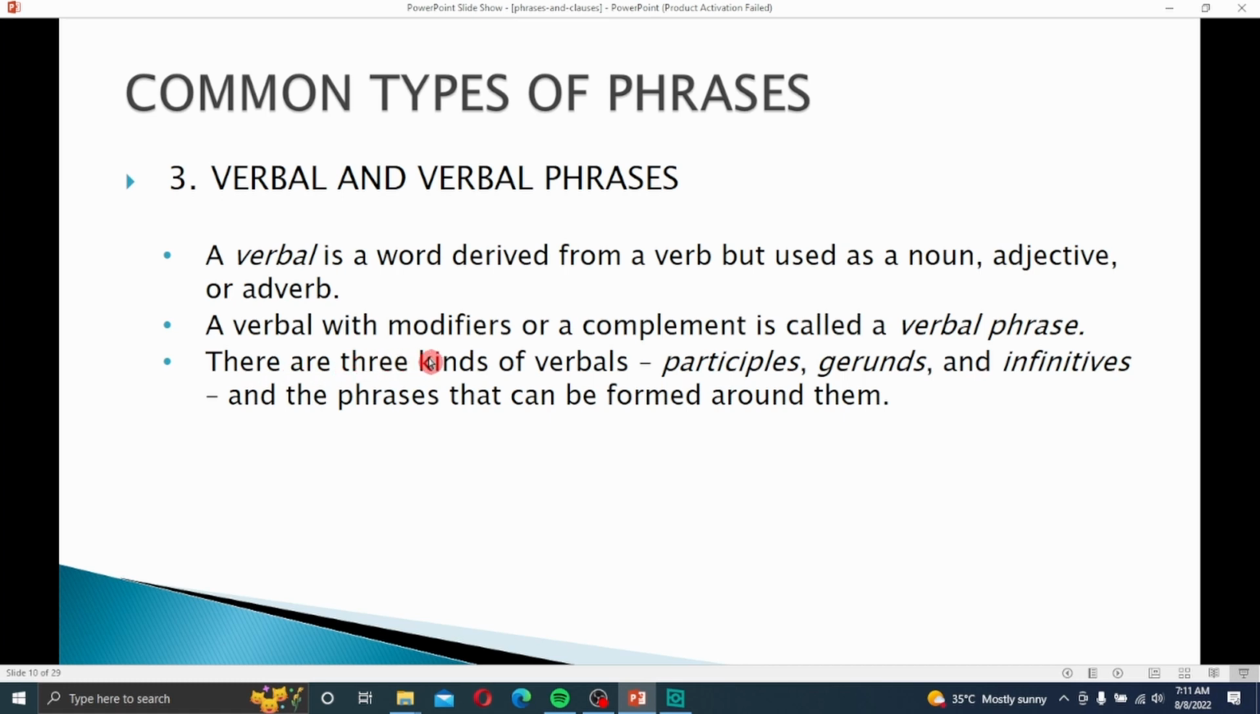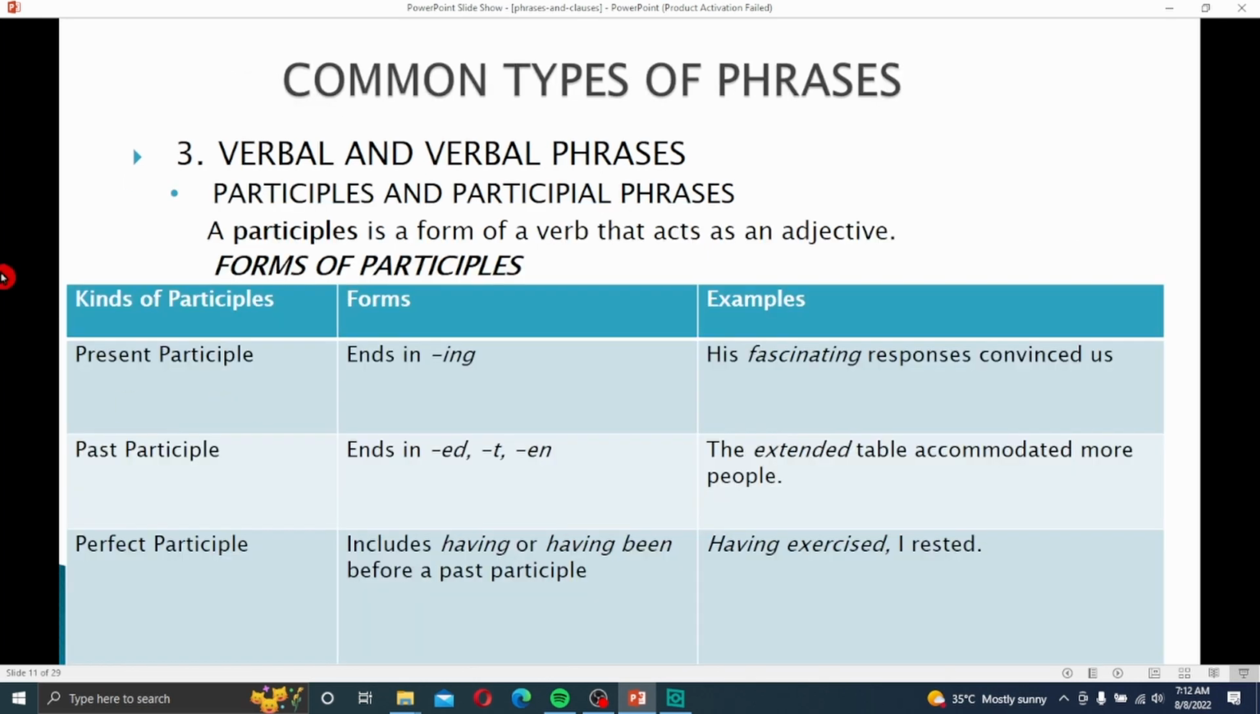A verbal with a modifier or complement is called a verbal phrase. There are three kinds of verbal: participle, gerund, and infinitive, and the phrases that can be formed around them. Now we will discuss in detail the participle, gerund, and infinitive. First, verbal and verbal phrases.